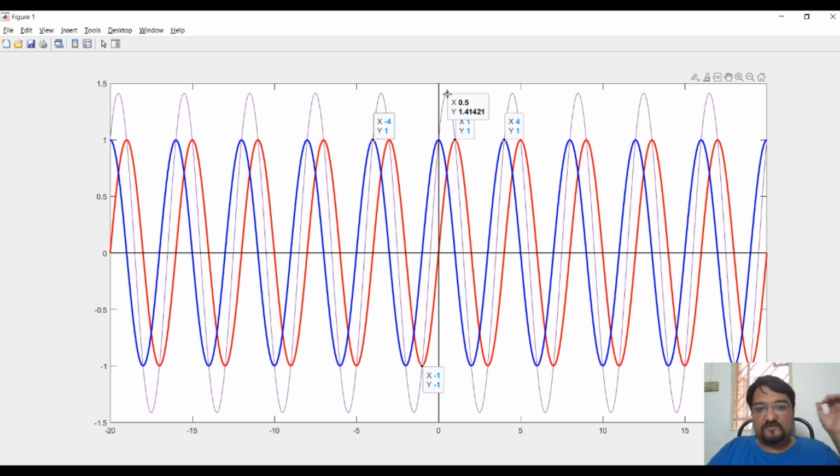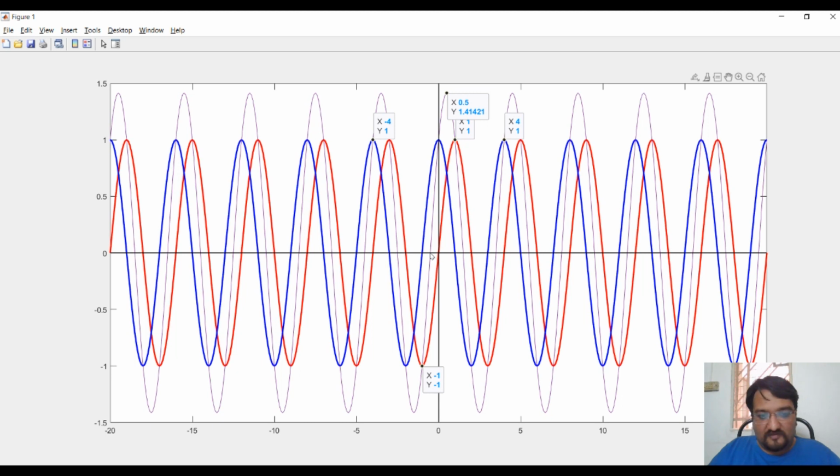At x is equal to 0.5, it has its maximum value, which is 1.4121. Whereas if I consider this magenta trace and try to get the value at minus 0.5, it is almost 0.